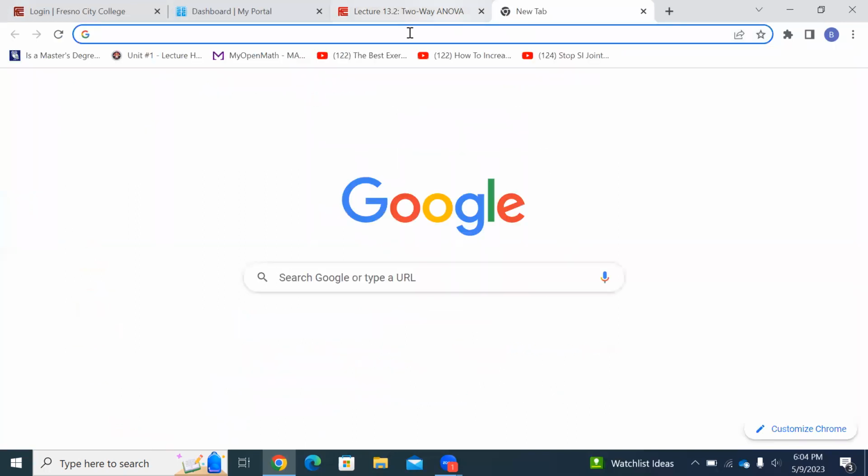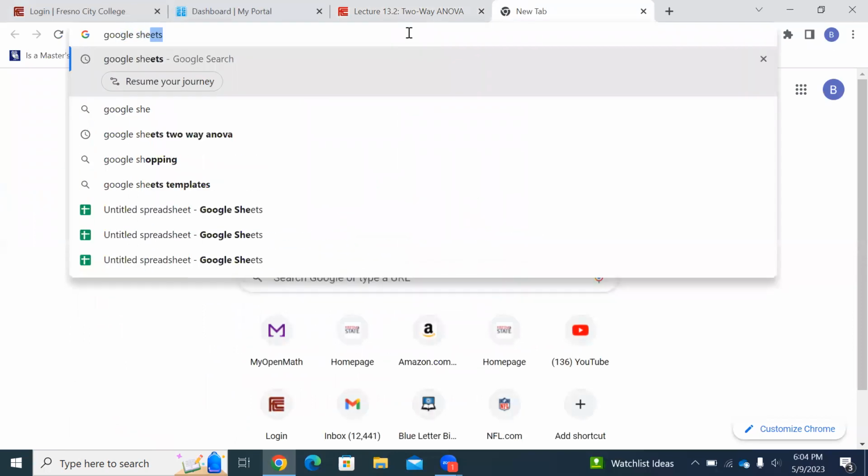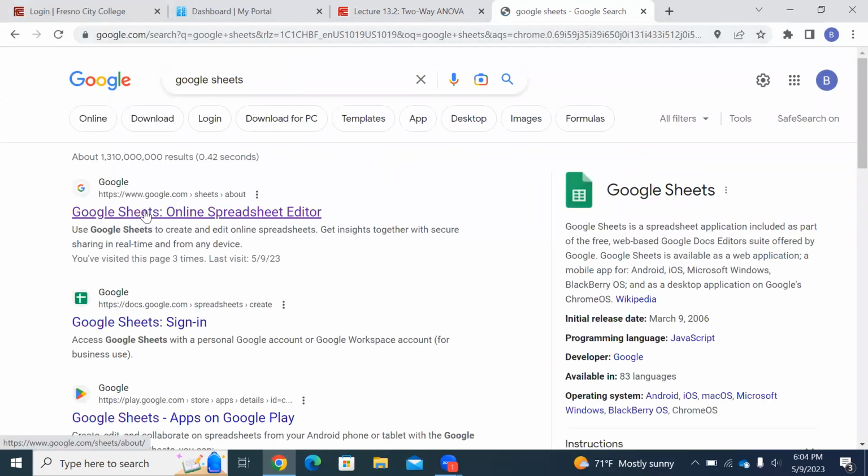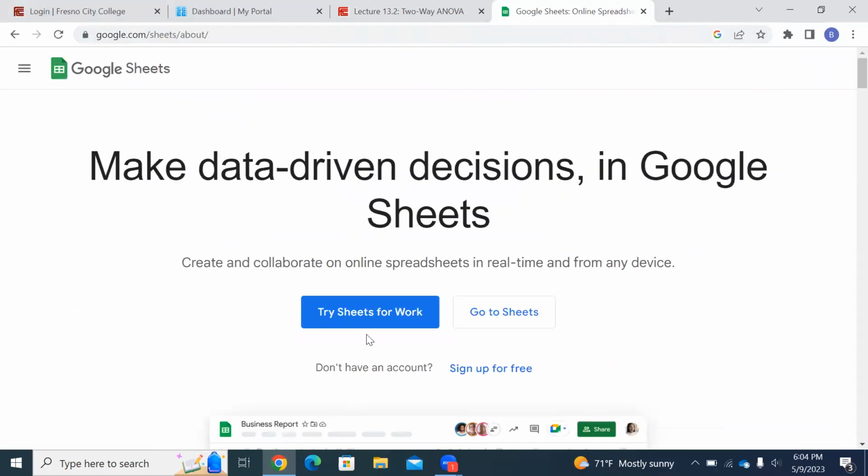So where do we go? How do we do it? We go to Google Sheets. Now you can go to Google Sheets, or you can go to Microsoft Excel. The reason I'm going to show Google Sheets is because that's free for everybody, whereas Microsoft Excel, you have to pay. So some of you have Microsoft Excel. If you have Microsoft Excel, then you can just use that. That'll work fine. I'm going to go to Google Sheets because that's free for everybody. Search Google Sheets. Here it is, Google Sheets. Click on that.